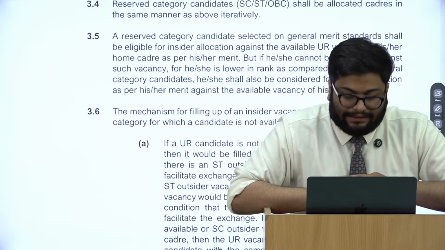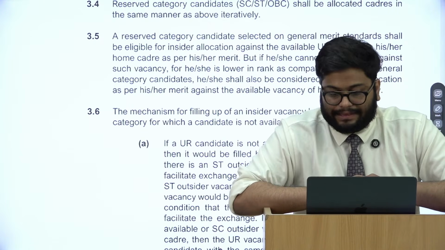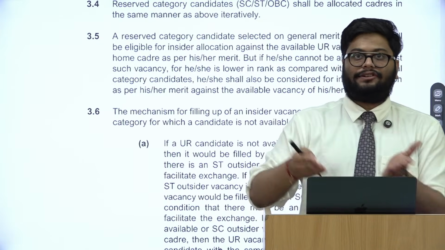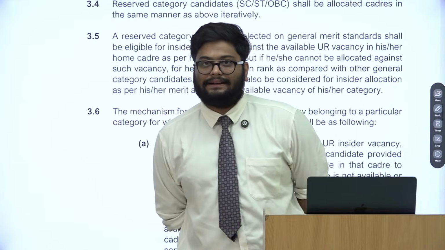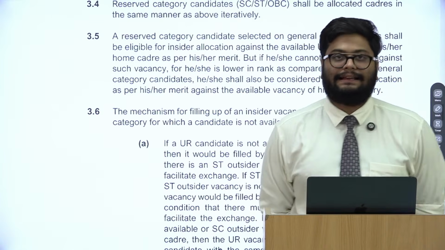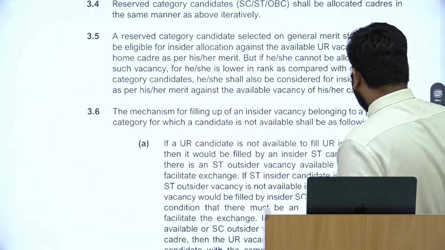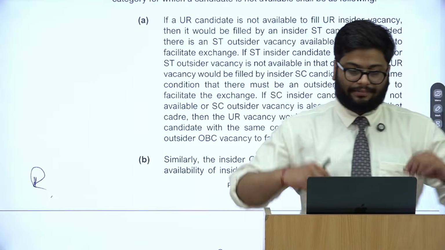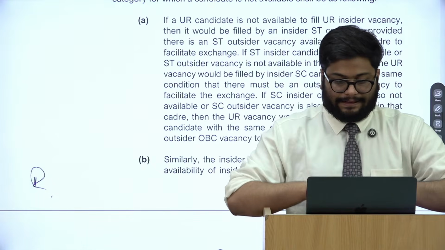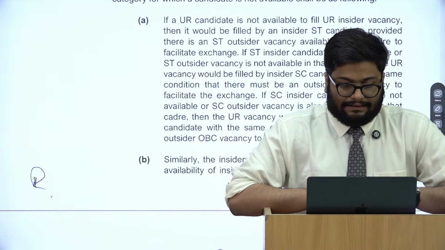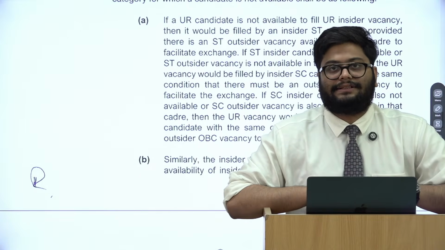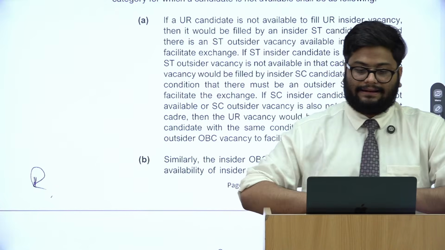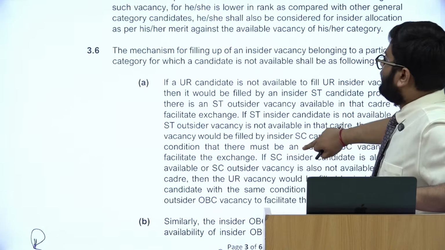So a reserved candidate on general merit would first compete on the general or UR home seat, and if he or she is unsuccessful, he or she gets to be considered in his or her own reserved category. This is what the next rule means, and this is important for you to understand. As I said, you cannot come back to your own state as an outsider, which previously you could. And this is where this policy becomes very important.